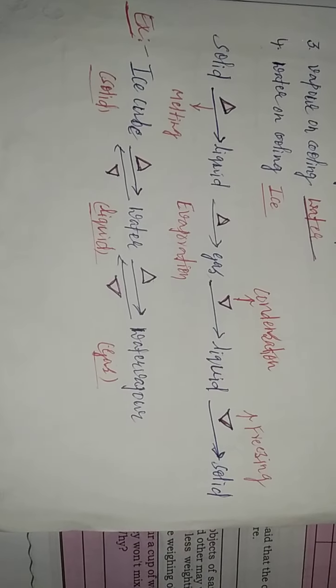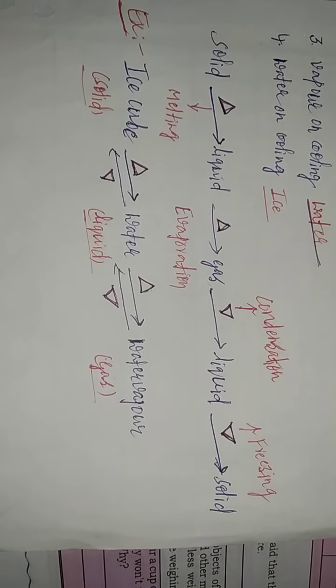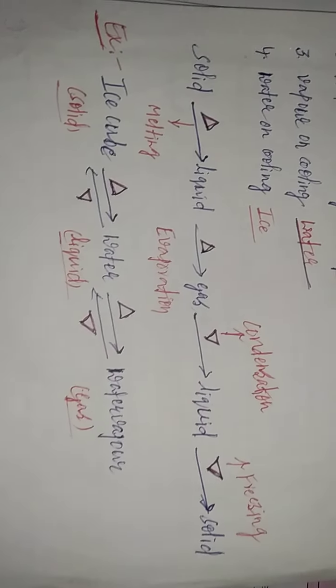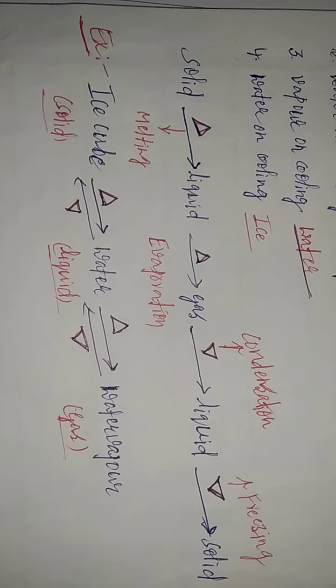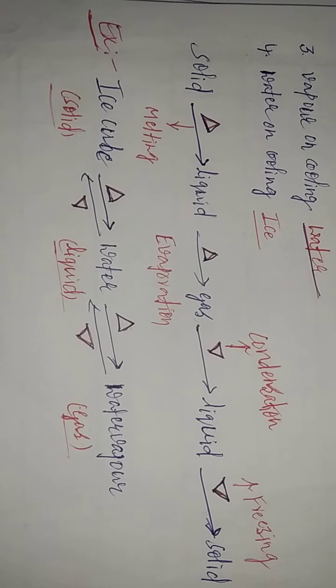Let us see how a solid changes into gas and how a gas changes into solid. Here, a solid changes into liquid upon heating.